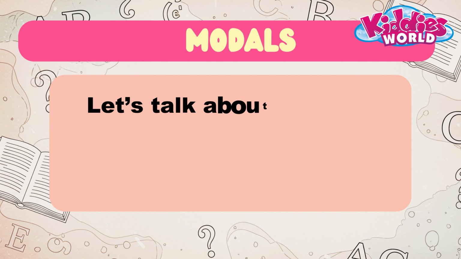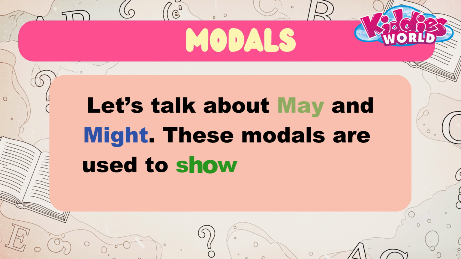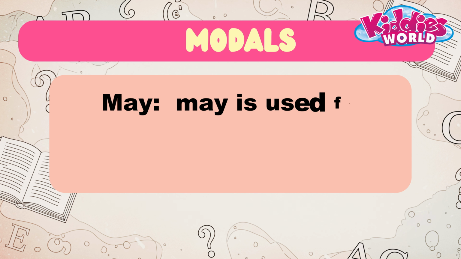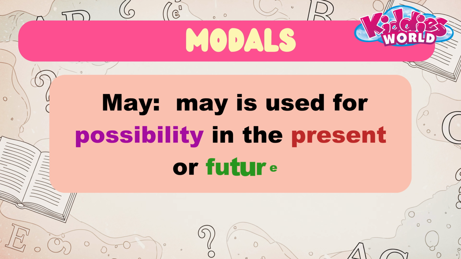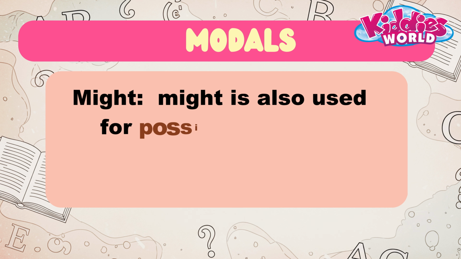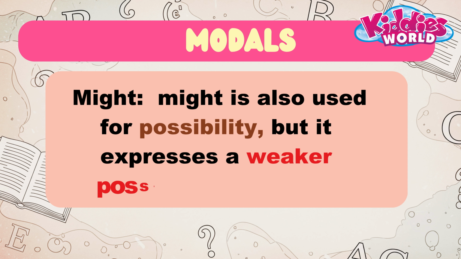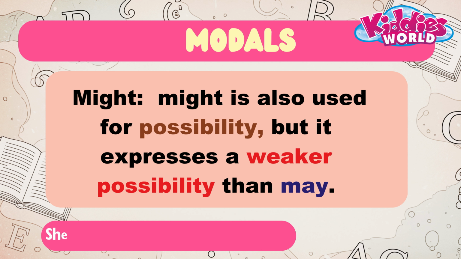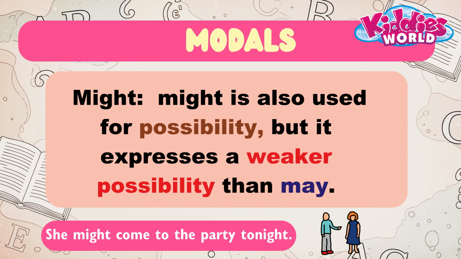Now, let's talk about may and might. These modals are used to show possibility. May. May is used for possibility in the present or future. Example, it may rain later today. Might. Might is also used for possibility, but it expresses a weaker possibility than may. Example, she might come to the party tonight.